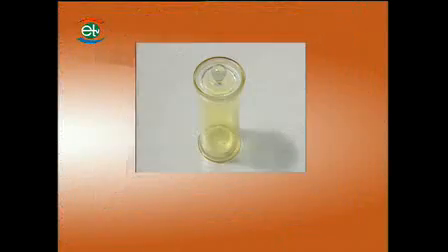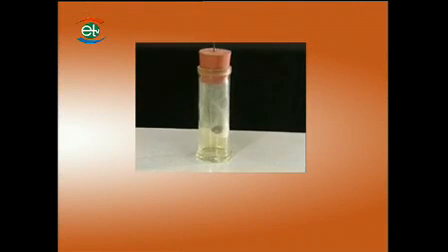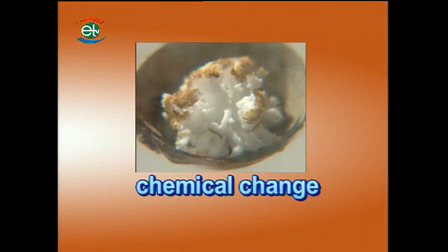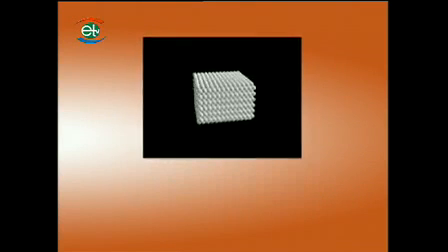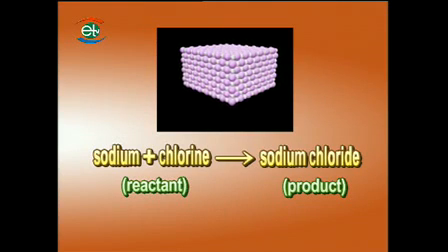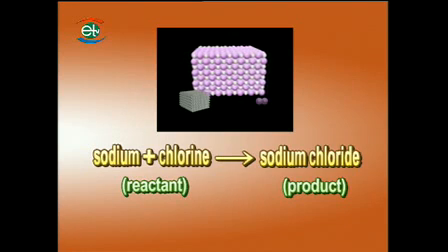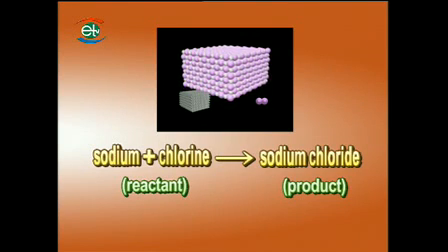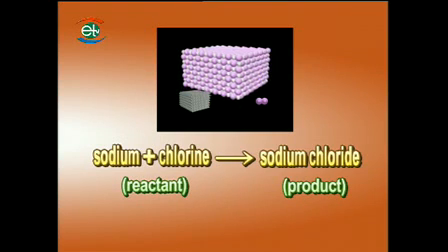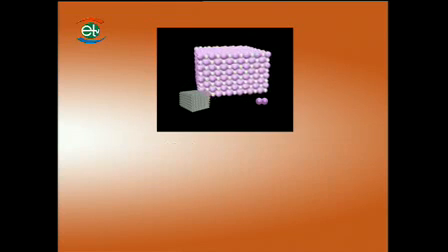Sodium is a dangerous metal and chlorine is a toxic gas. But the compound formed by them, sodium chloride, is not only non-toxic but essential for the human body. The process of combining sodium and chlorine to obtain an entirely new substance, sodium chloride, is called chemical change. During the chemical change, sodium and chlorine are the reactants, while sodium chloride is the product. For all chemical changes, the product is different from the reactants in that it has an entirely different property. This is the characteristic of a chemical change.